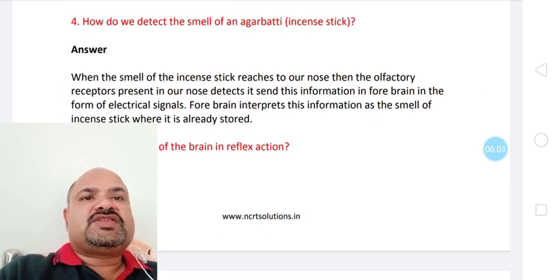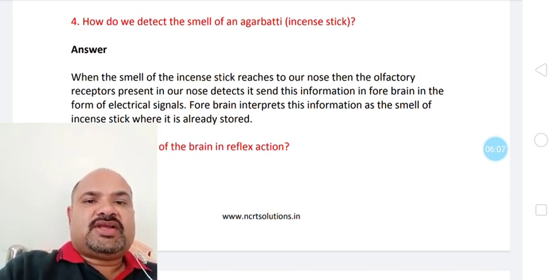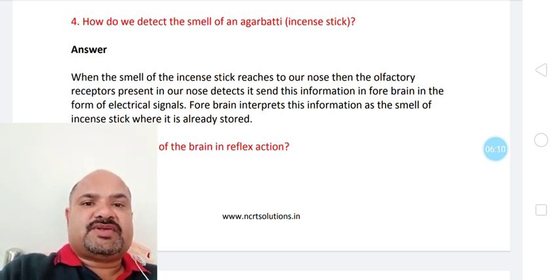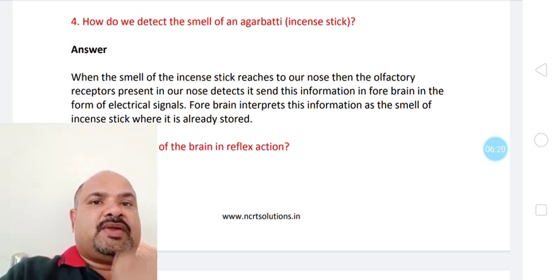Next question is, how do we detect the smell of an agarbatti, that is incense stick? So here you are expected to remember the receptors. For smell, which receptor is there? For taste, which receptor is there? For heat, which receptor is there? For touch, which receptor is there? All these receptors you have to remember.